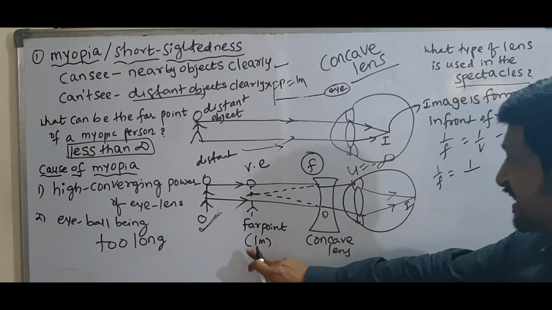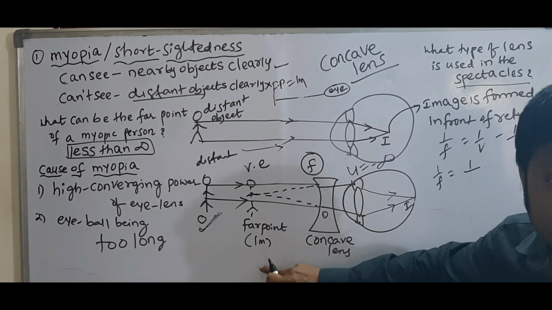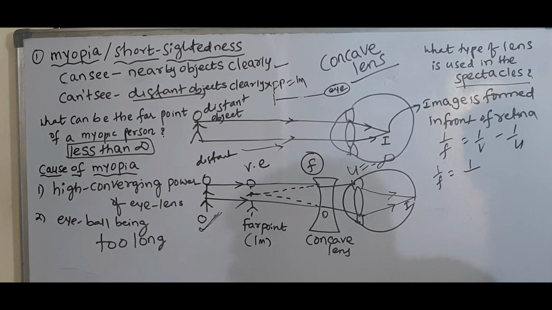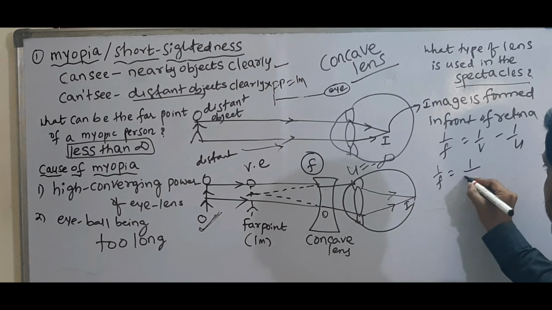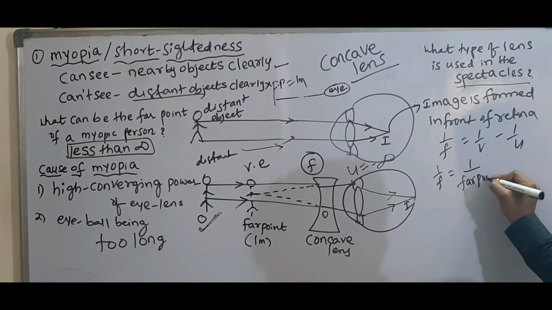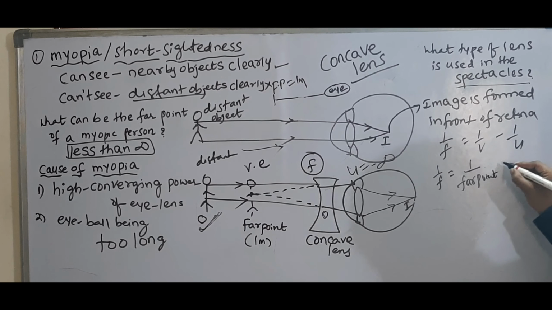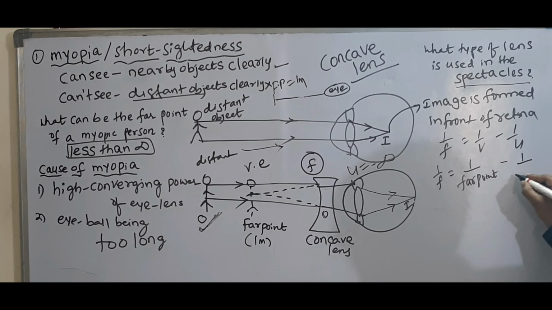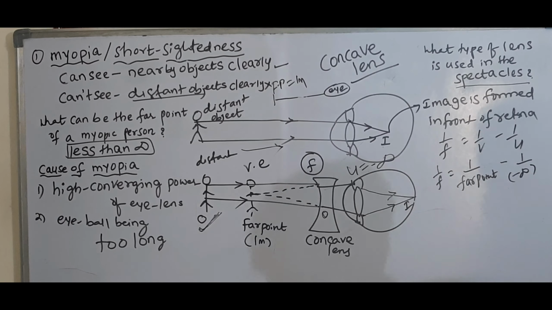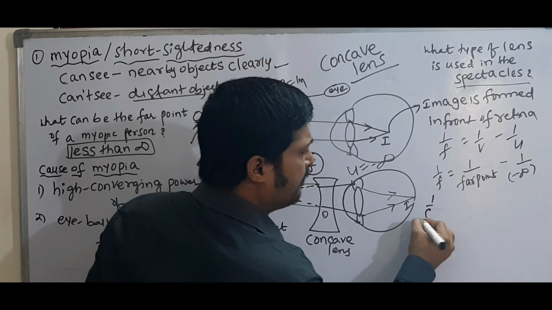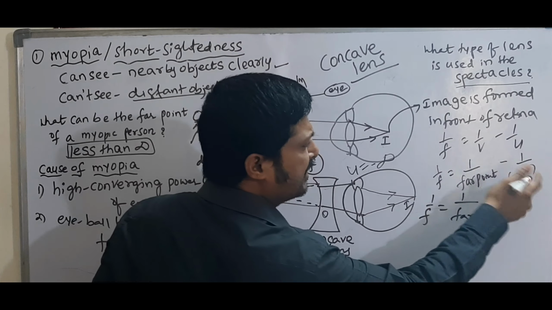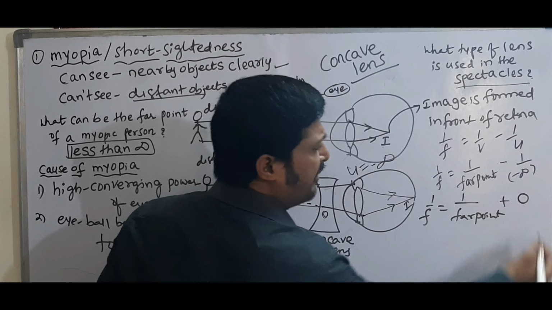Substitute here: 1/f = 1/v minus 1/u. V means image distance. Where is the image formed? The image is formed at the far point of the eye. So in place of v, write the far point. U is minus infinity. So 1/f = 1/far point minus 1/infinity, and 1/infinity is 0.